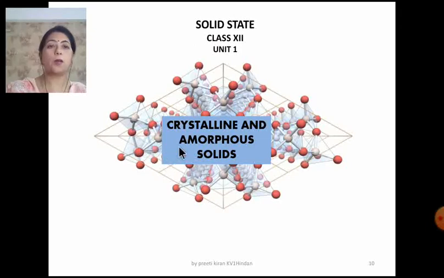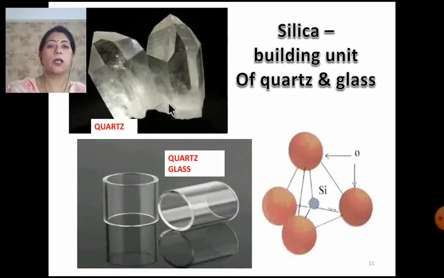Crystalline and amorphous solids. On the screen, you can see a quartz and a quartz glass. Dear children, both have the same building unit, that is silica. It is present in the quartz and the quartz glass. But let me tell you, these two are entirely different. Let's see how they are different.